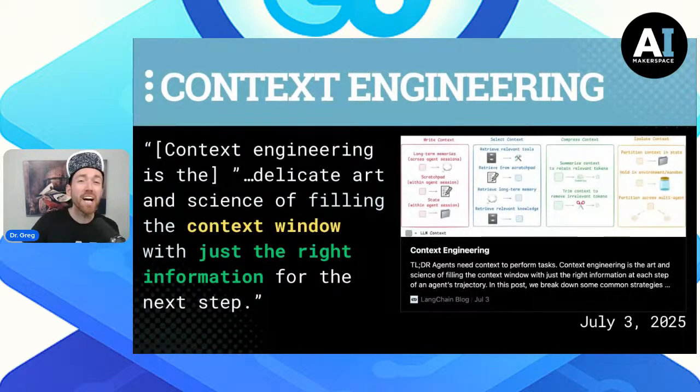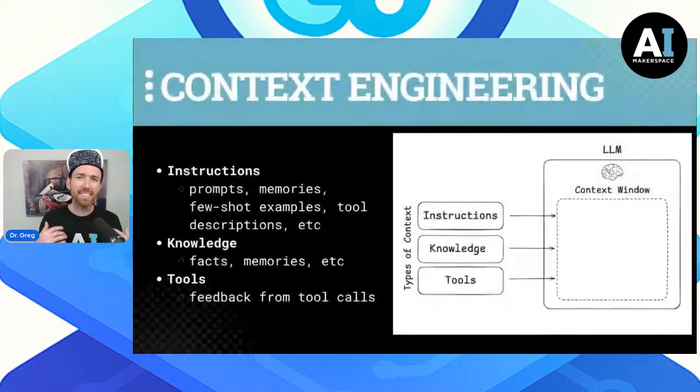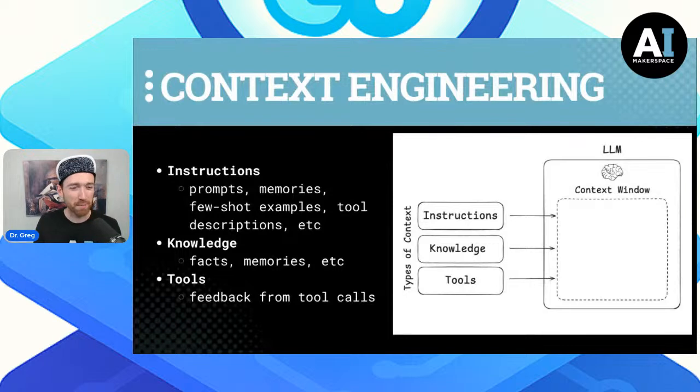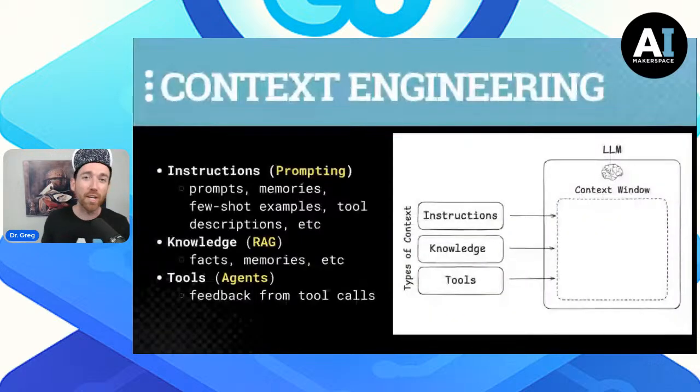The delicate art and science of filling the context window with just the right information. This is from Andrej Karpathy. Now, context engineering is super interesting because it's very deep. Maybe it's as deep as deep research, Blackcurrant. Maybe it's deeper. Because when we talk about instructions and knowledge and facts, we're talking about patterns we know: prompt engineering, RAG, and agents.